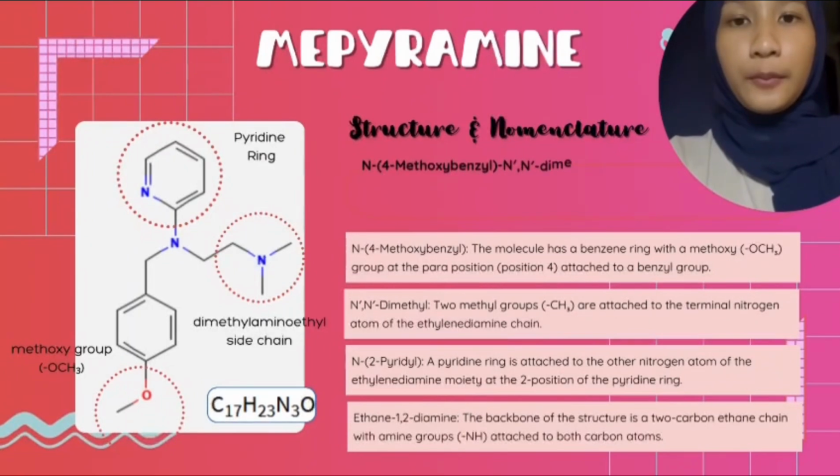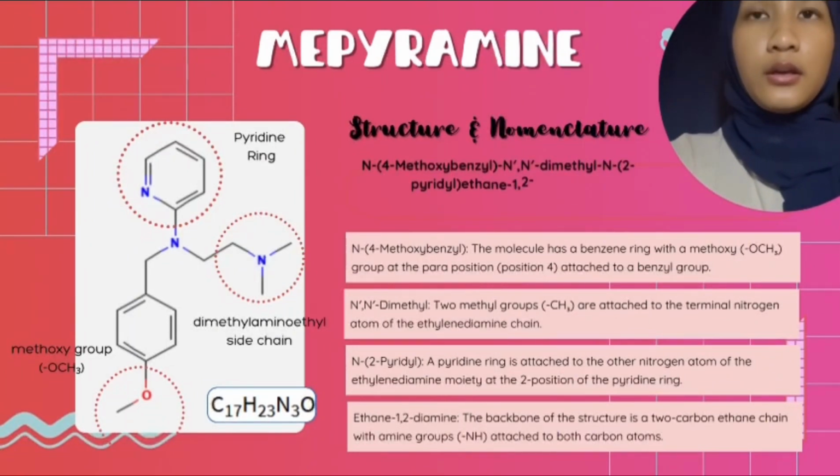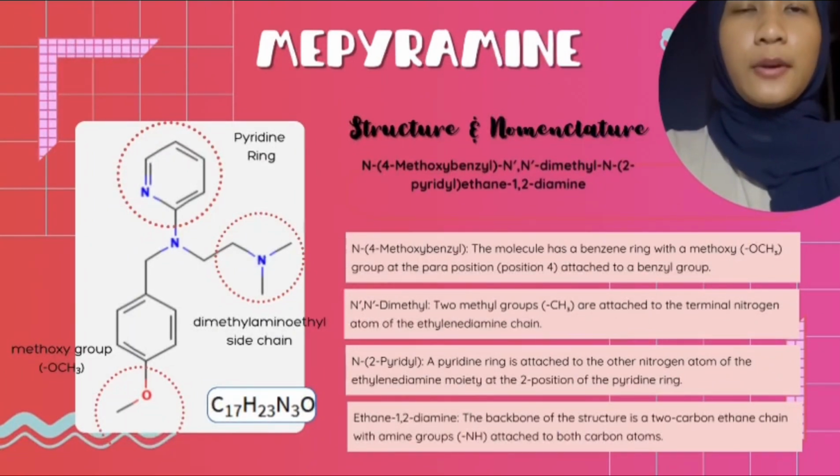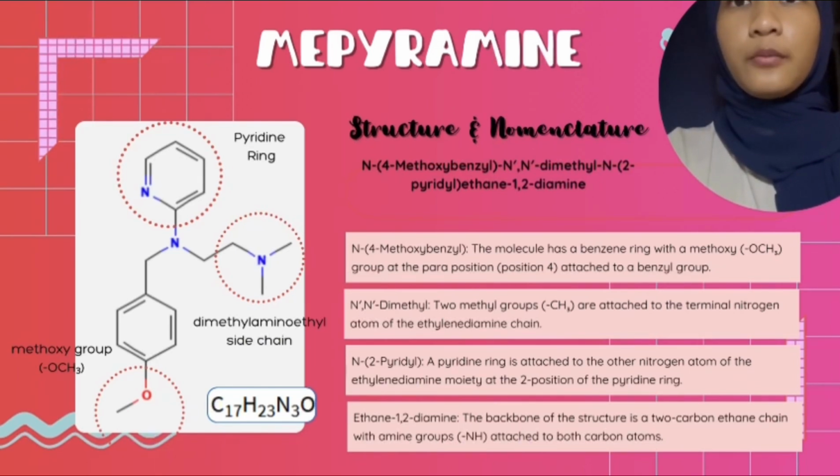Explanation of the IUPAC name of meperamine. For N4-methoxybenzyl, it is because the molecule has a benzene ring with a methoxy group at the para position attached to a benzene group. For N-dimethyl, because it has two methyl groups that are attached to the terminal nitrogen atom of the ethylene diamine chain.